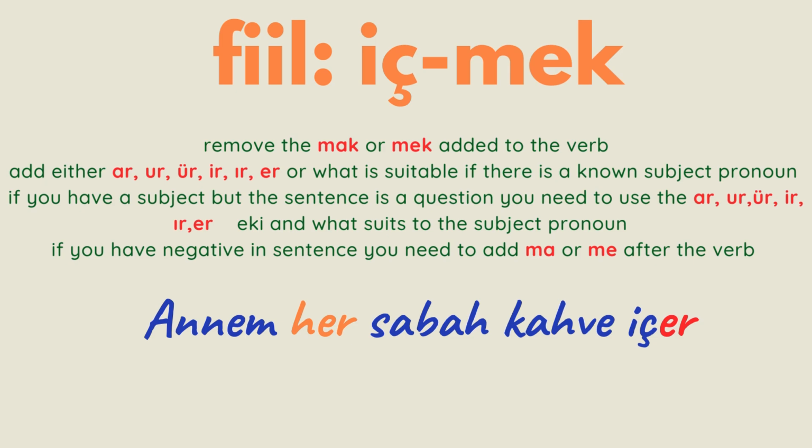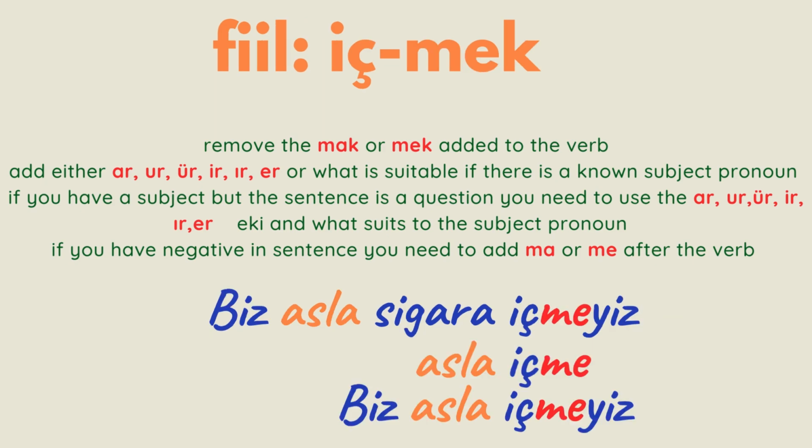A hint in the sentence: her, always. Positive. İç, içer. Biz asla sigara içmeyiz. The word asla is a hint for you in the sentence to make it negative. In the negative, add ma or me. İçme. Why did we add these? Because I have the subject biz.